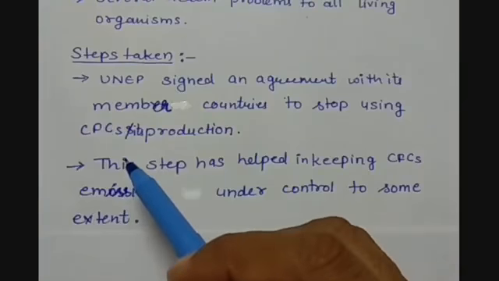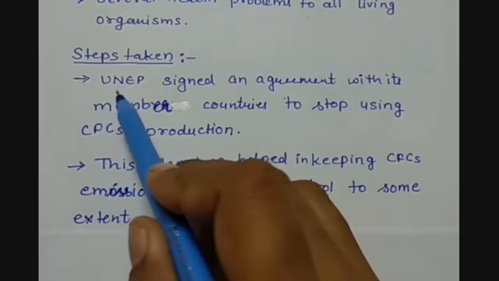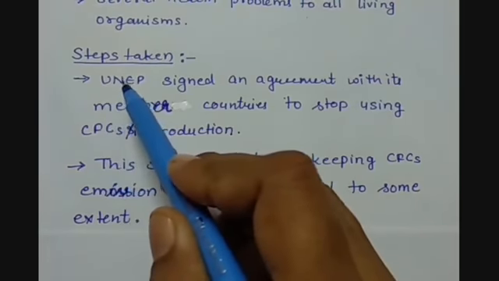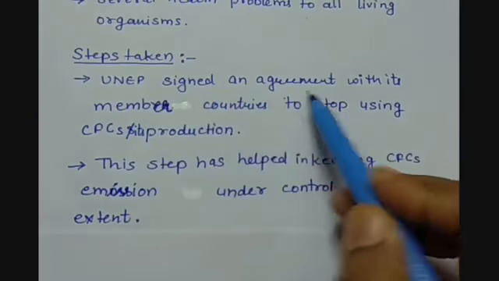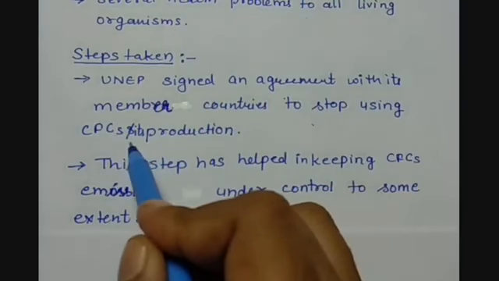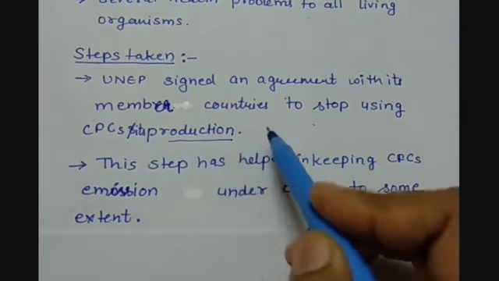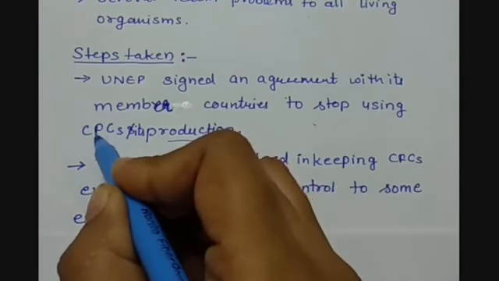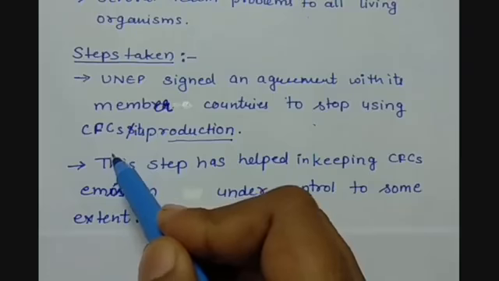Let us see what steps have been taken by the government authorities. UNEP, that is the United Nations Environment Programme, is one agency that has signed an agreement with its member countries to stop using chlorofluorocarbons and their production. There is a complete ban on the products which release chlorofluorocarbons.